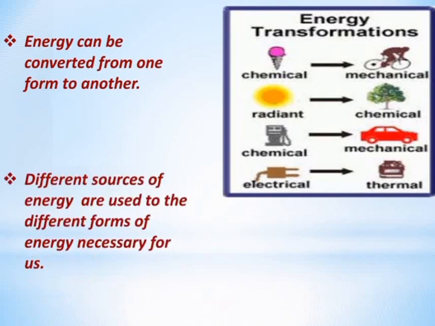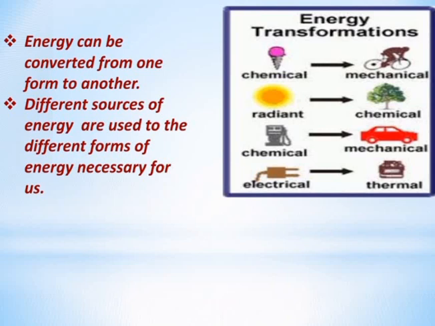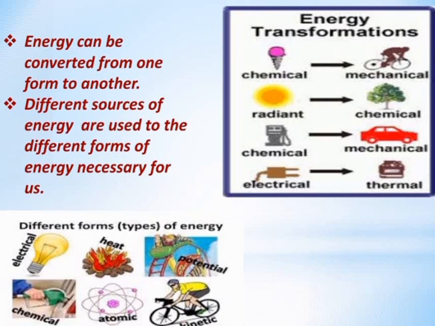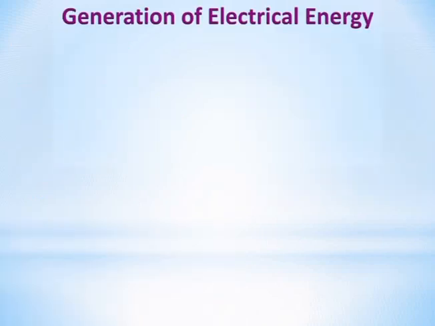Different sources of energy are used to get the different forms of energy necessary for us. Here, for electrical energy, means to light the bulb, sources such as water, wind, nuclear, etc. are used. For heat energy, sources such as wood, coal are used. Okay. Now, let's study the generation of electrical energy.